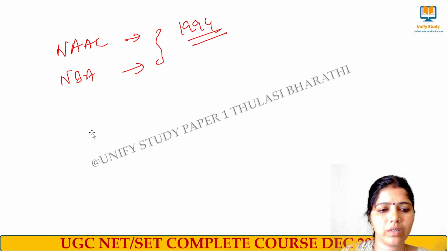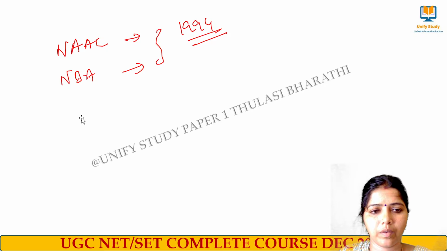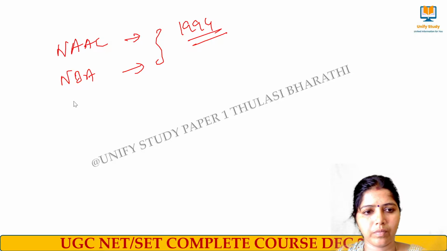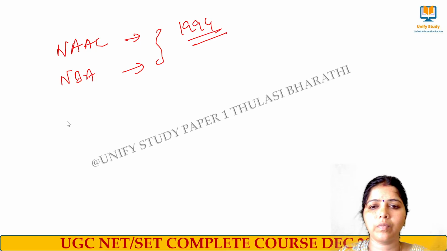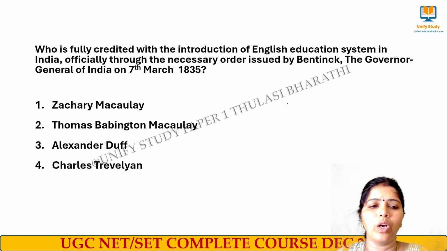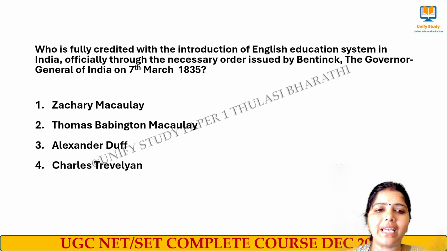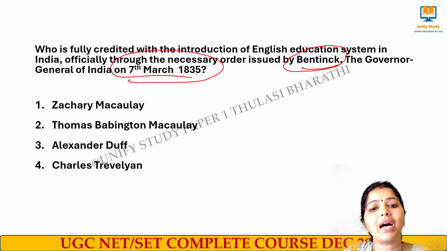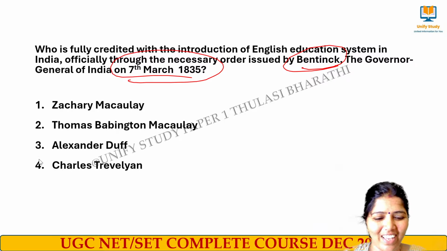Do this question. Let's do this one. Who is credited with the introduction of the English system in India officially, through the order issued by Lord Bentinck, the Governor General, on 7th March 1835? 1835. Very easy one.